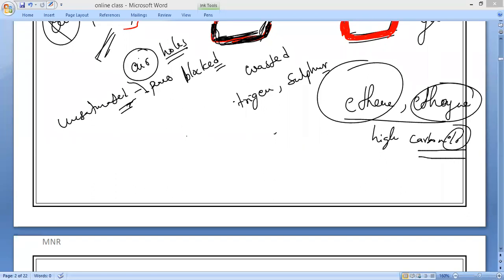Now, Elmukil is asking one question. Sir, if unsaturated hydrocarbon is burnt in the presence of H2, will it produce a clean flame? Hydrogen is a combustible substance, not a supporter of combustion. Do you understand, Elmukil? Oxygen is not a combustible substance. It is a supporter of combustion. So if you want a combustion reaction to take place, you need a supporter of combustion, not a combustible substance. Do you understand what I'm saying?